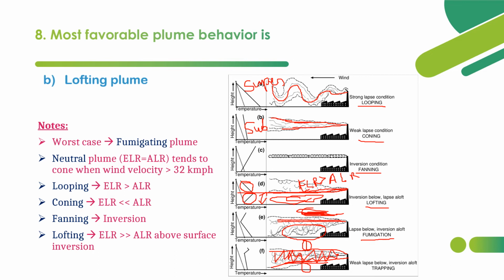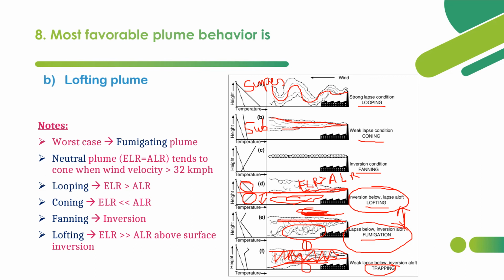So that is why it is called trapping. Gases will be trapped between two inversion layers. So among these plume behavior conditions, lofting is the best one, and fumigation is the worst one. Both are inversely related.